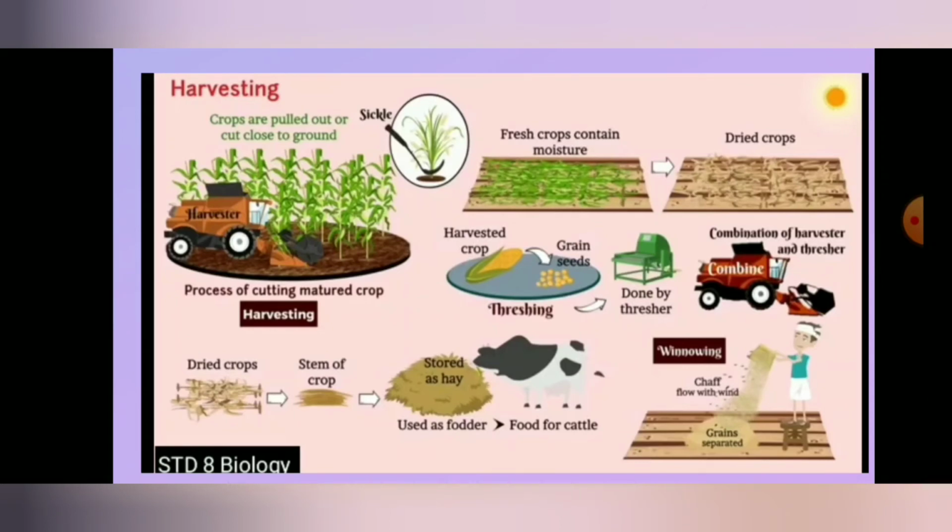Okay, next, the stalks which are separated from the crops during the harvesting time are used as food for the cattle, cows. Like that, this is how the harvesting step should be done. Clear? So how is the harvesting done? Harvesting is done either by using a sickle or by a harvester.